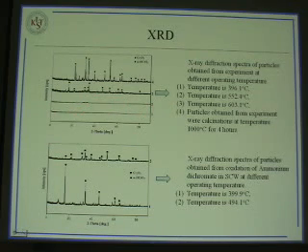Then we increase the temperature to 550. Still, we cannot see any reflection. But at the higher temperature, 650, we find that there is chromium oxide here, and also we find alpha chromium hydroxide here. Then we try to incinerate the particle that we got at 1000 degrees Celsius for 4 hours. Then we find that all of the particles consist of chromium oxide.